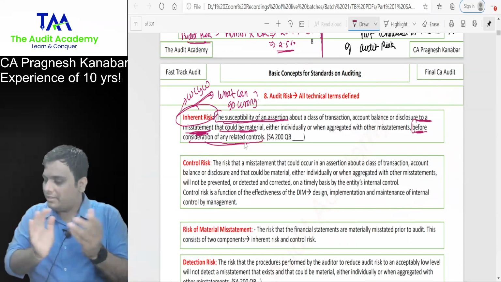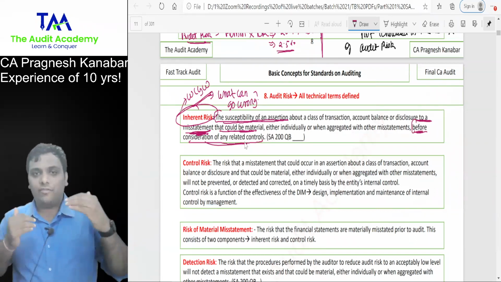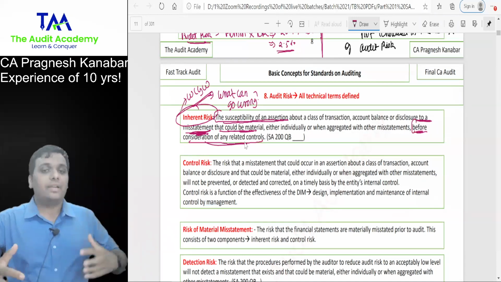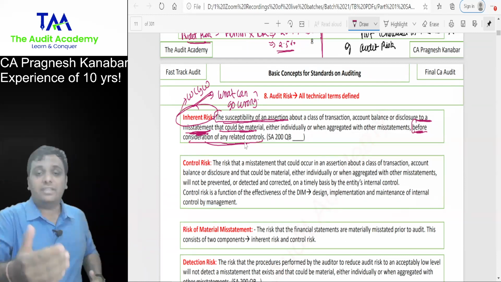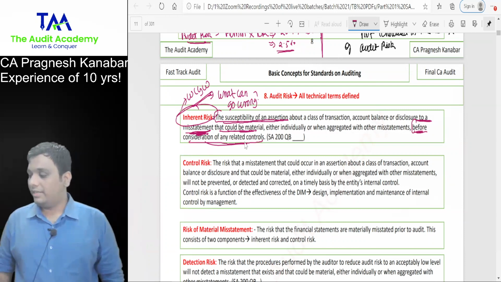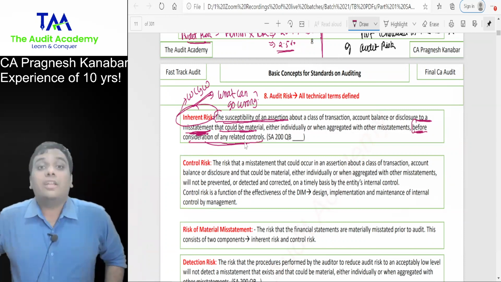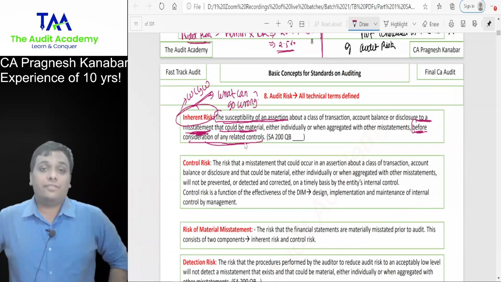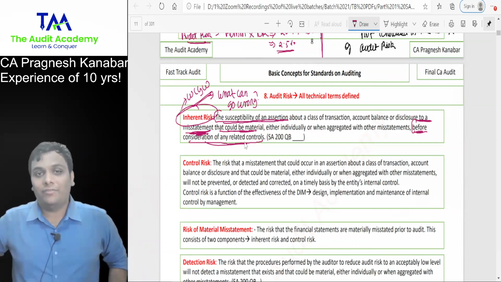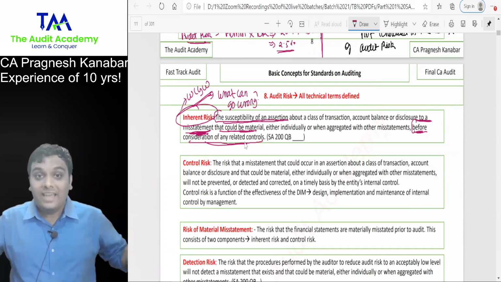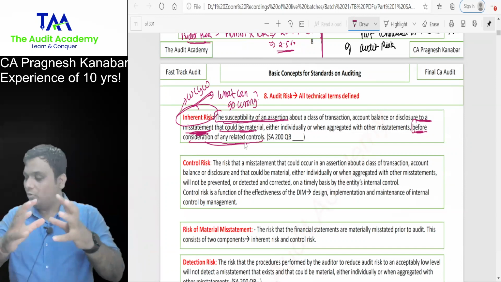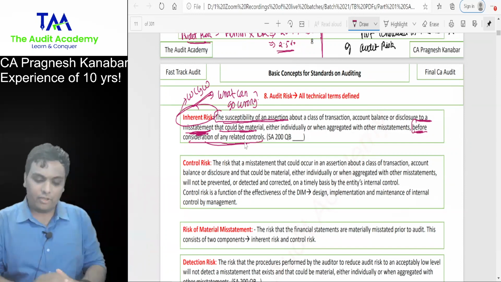So come on, everyone. The susceptibility of an assertion to a misstatement before consideration of related controls. What if there are no internal controls? What if there is no one monitoring you at your home? What if there is no boss at office? Then what you can do as an animal? All right. That is inherent risk. Susceptibility of an assertion to a misstatement before consideration of related controls.